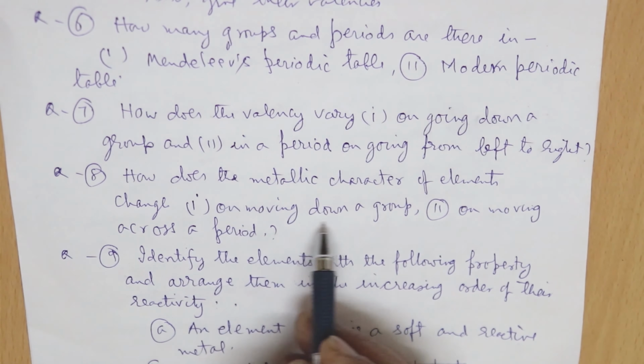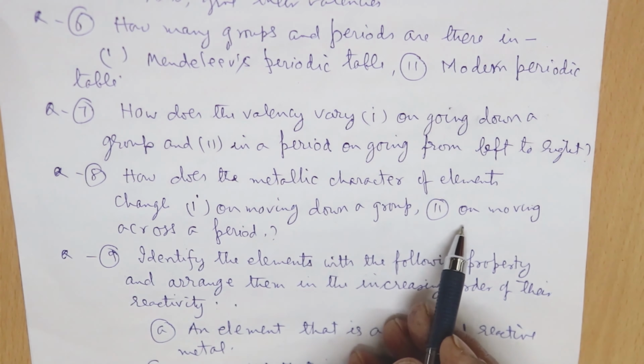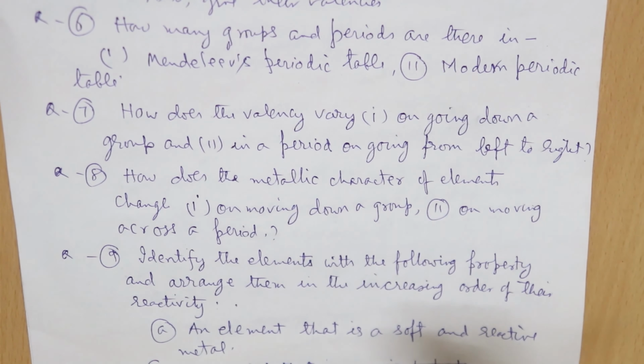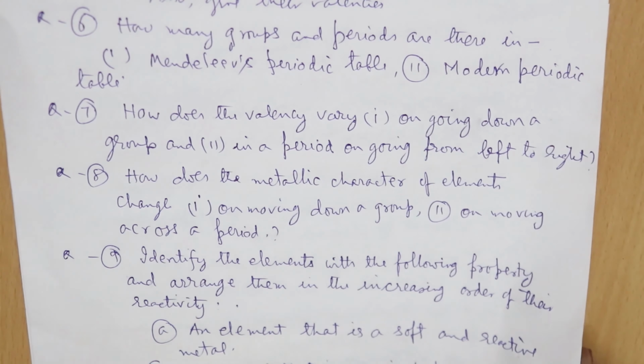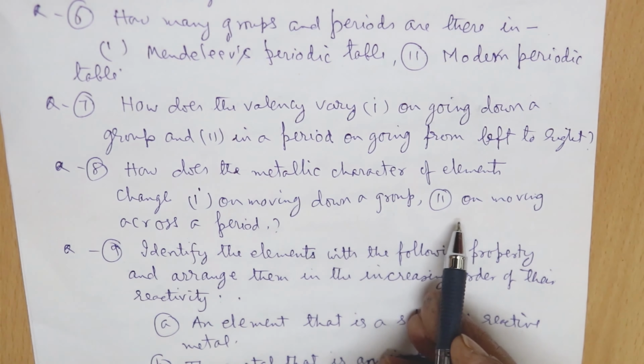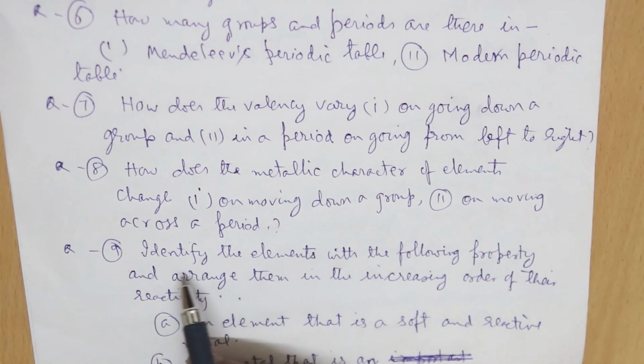In two conditions here. Number one, on moving down a group, and second one, on moving across a period. If we go down a group, how will the metallic character change, and if we go across a period from left to right or from right to left? Okay, so here you have to write only from left to right in a period.